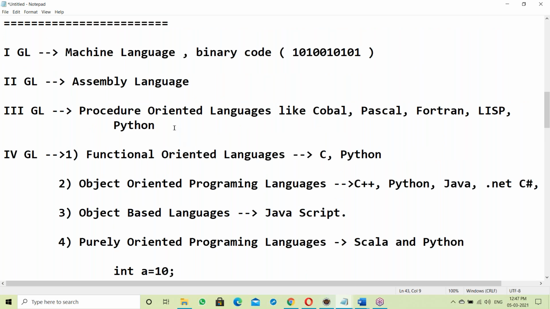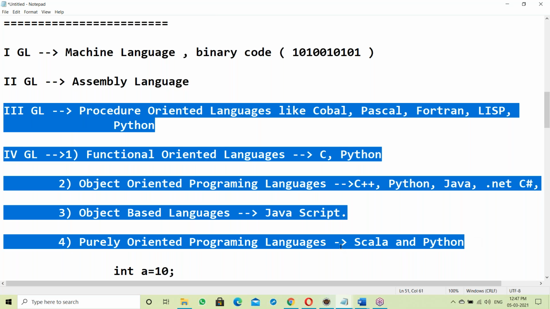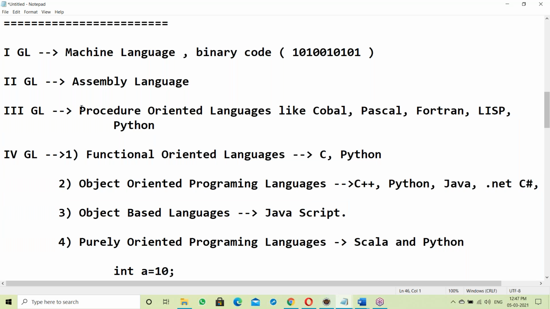Now, if you can tell me something here: which is the common language in all of these?